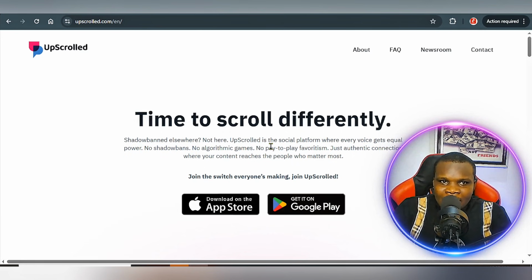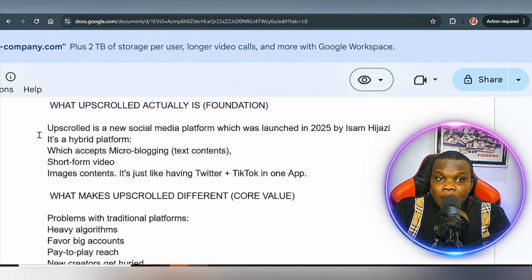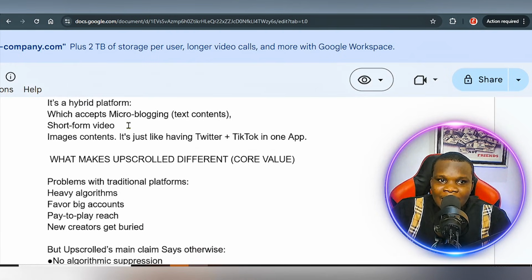Okay, so I'm going to be breaking this down in simple steps. All right, Upscrolled is a social media platform which was launched in 2025. Okay, let me just say a few weeks ago. It's a hybrid platform which accepts microblogging, which is text content, short-form videos, and image content. This is just like having Twitter and TikTok on the same platform.